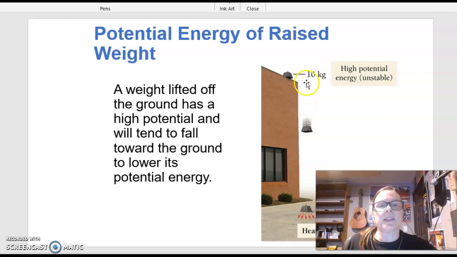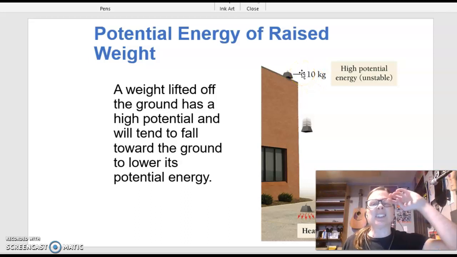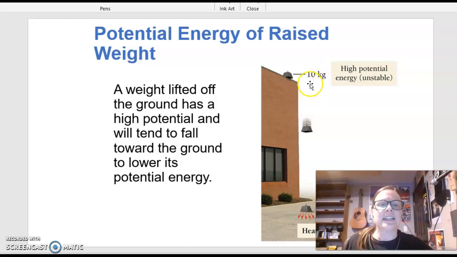Potential energy of a raised weight. So remember I was talking about the roller coaster. The potential energy of a roller coaster sitting at the top of a track is very high. As that roller coaster starts to roll down the track, its potential energy gets less and less and less. Same thing with the weight here. So I have the weight at the top. It has a lot of potential energy. As it falls, its potential energy becomes less and less and less.